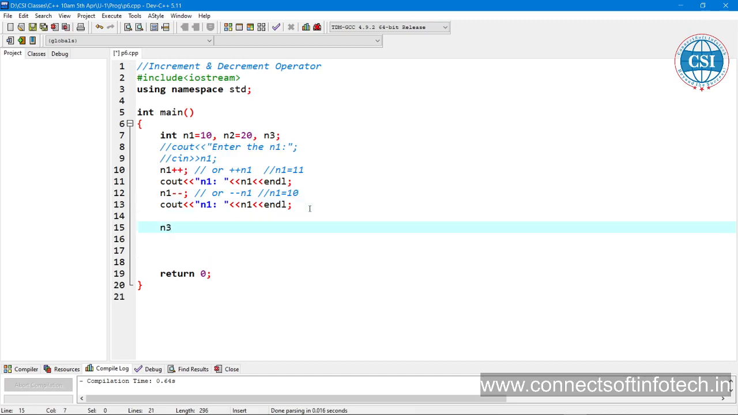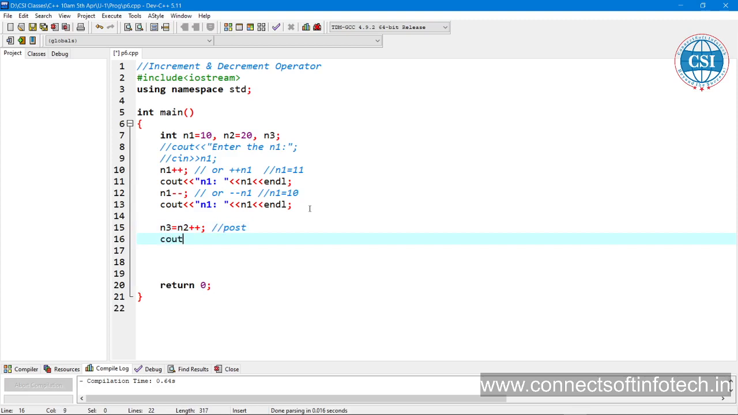Now let us see the next concept. n3 is equal to, n3 is nothing. n3 is equal to, I am writing n2 plus plus. This is known as a post increment. Is it pre or post? It's a post increment. Now, can you tell me, after calling this one, what will be the value of n3?